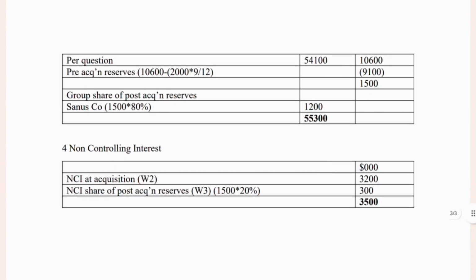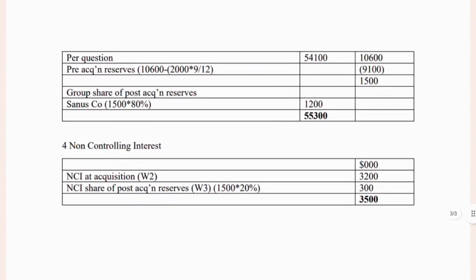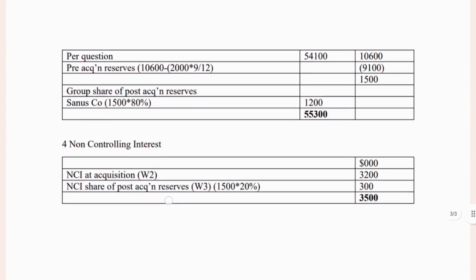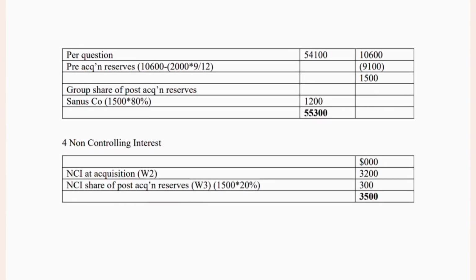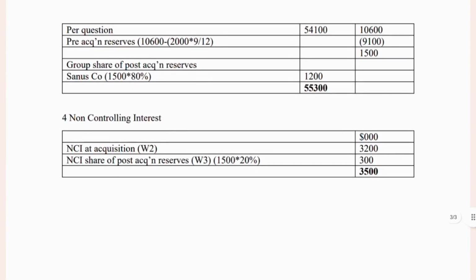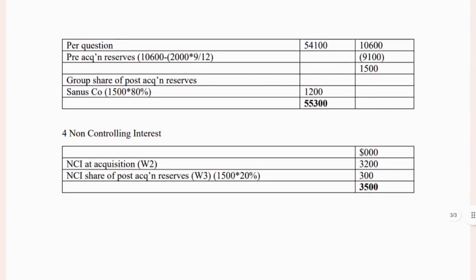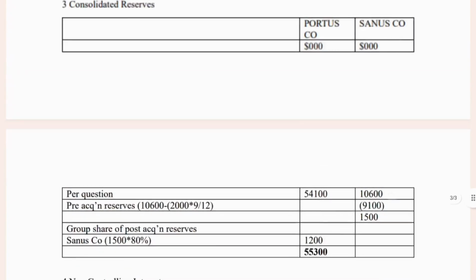The fourth is non-controlling interest. Non-controlling interest simply means the parent company's unbought shares or unpurchased shares. NCI at acquisition is 3,200, which is given in the sum itself. And the NCI share of post-acquisition reserve, that we have calculated here, 1,500 into 20%, is 300. So the total comes as 3,500.